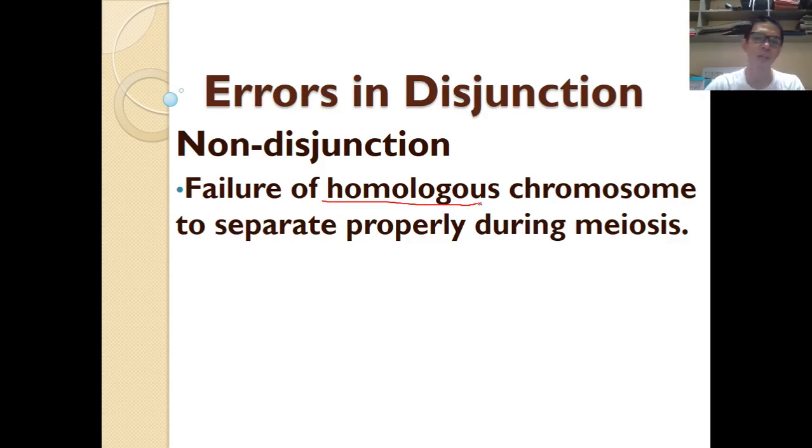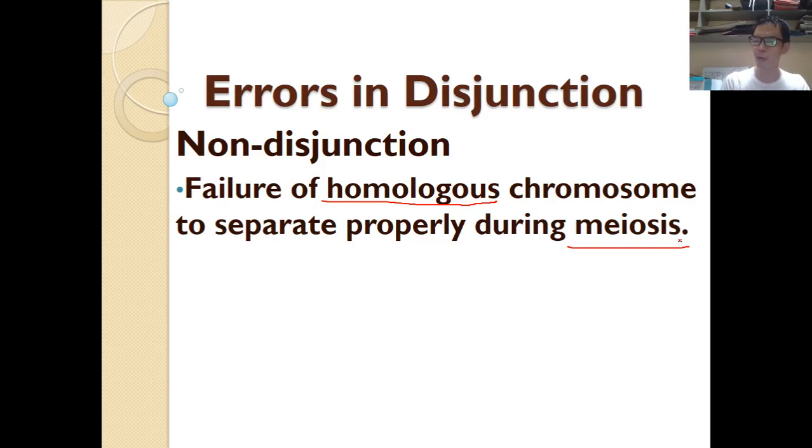So when we talk about homologous chromosomes, these are chromosomes of the same shape, same gene sequence, and also the same size. Alright, so the same pattern as well. If these homologous chromosomes didn't separate properly during meiosis, the number of chromosomes will be altered in the process.